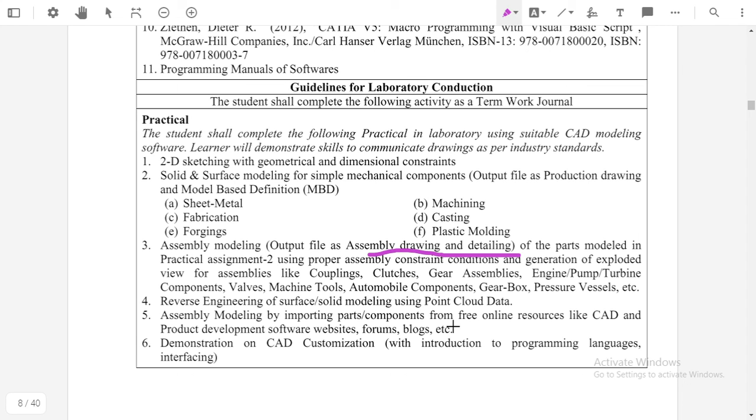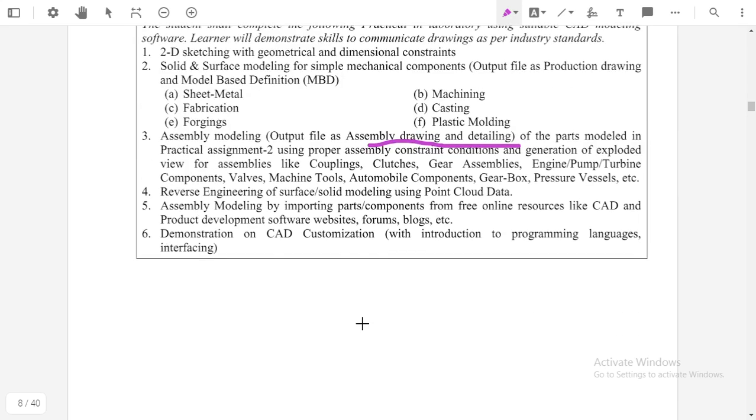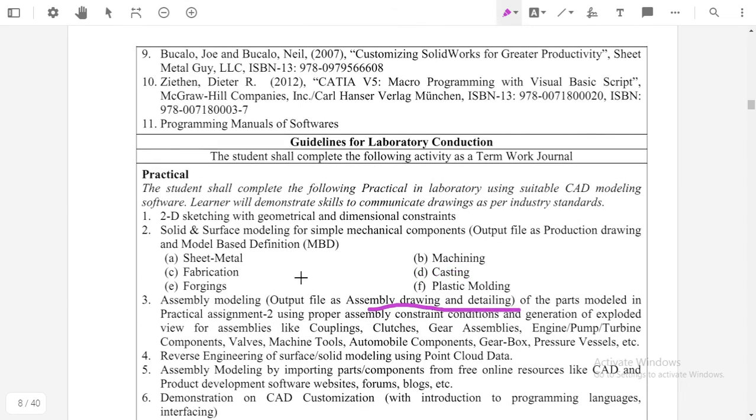This means we have to import parts from an outside source which are already modeled, and import this file. And the last one is a demonstration of CAD customization with an introduction to programming language interfacing. So this is the practical or laboratory work for the solid modeling and drafting syllabus.